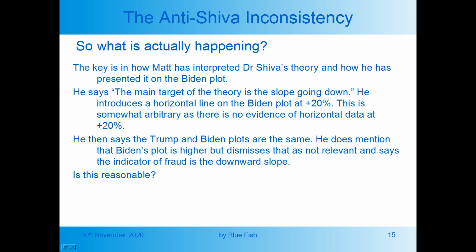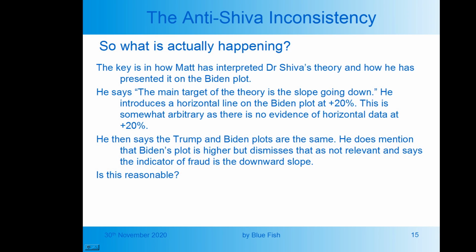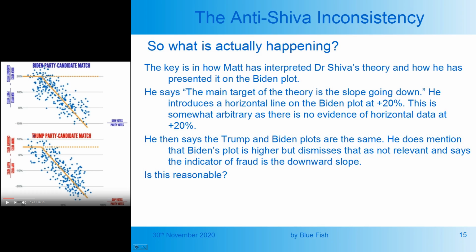So what is actually happening? The key is in how Matt has interpreted Dr. Shiva's theory and how he has presented it on the Biden plot. He says the main target of the theory is the slope going down, and he introduces a horizontal line on the Biden plot at plus 20%.